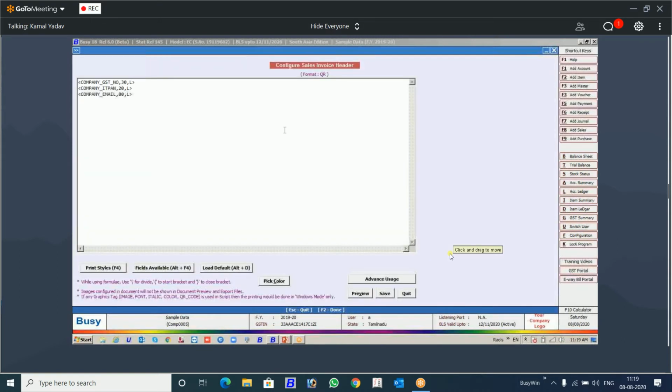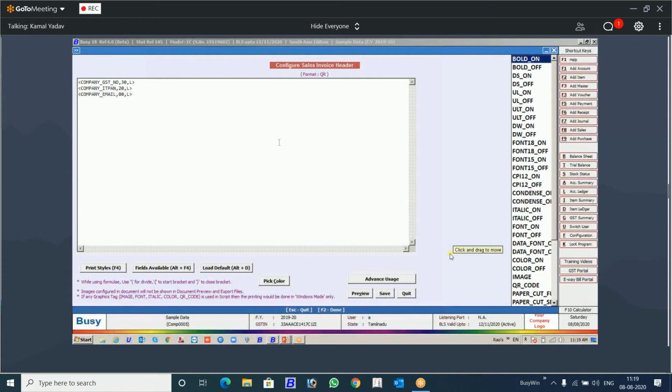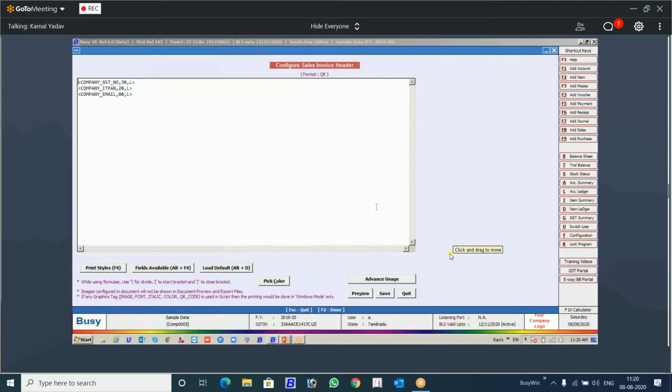I have given company GST number, IT PAN, email. Remember, in this QR code format, you don't have to use this F4 field for the QR code, not here. This is a confusion. Somebody called me yesterday and was asking whether you have to give it here. No, you don't have to give it here. In this format, you just have to give the fields that you want to be embedded.